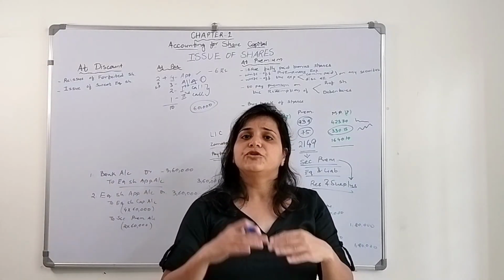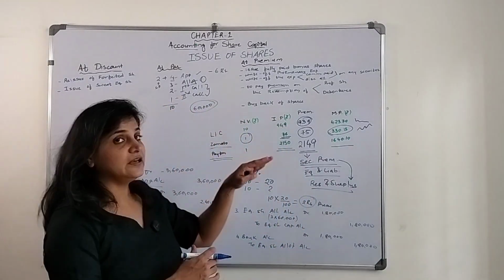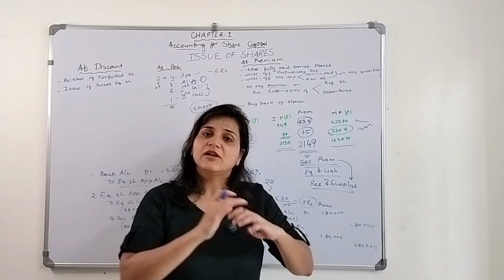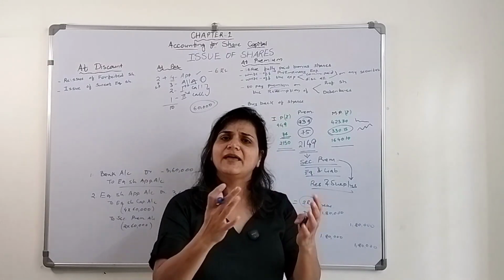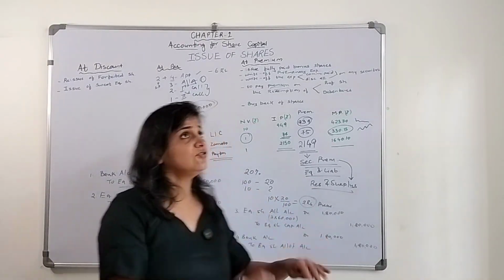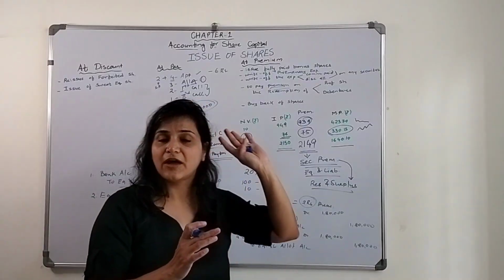So first it will become due, and then they will receive the first call amount. Second and final call, try to remember, the final call amount first becomes due, and then they will receive that amount. So this is how you will pass the journal entry when they are receiving the premium amount at the time of application.